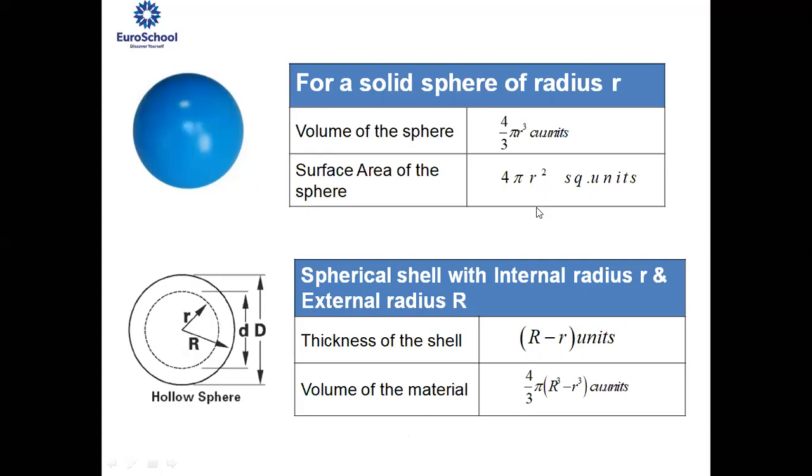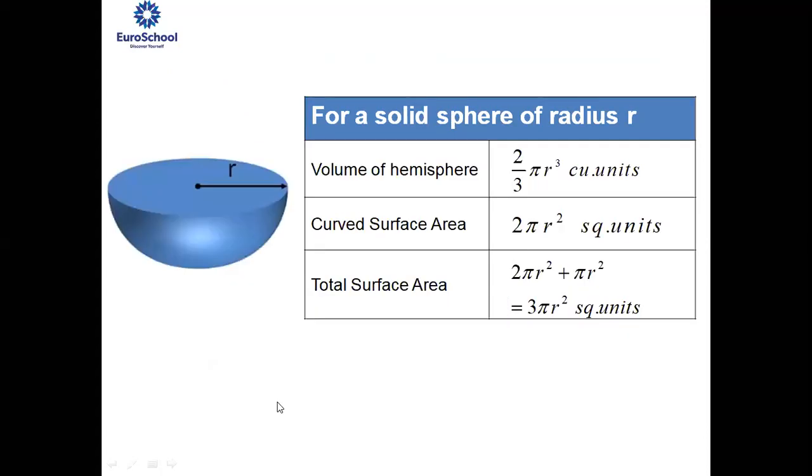Now we'll move on to hemisphere. Hope you remember the formulae. I'll say it once again. Volume of hemisphere is half of that of a sphere. For sphere, the volume is 4 upon 3 pi r cube. But for hemisphere, as it is half of the sphere, it is 2 upon 3 pi r cube cubic units. Here, in a hemisphere, you have the curved portion at the bottom and the circular area on top. So here comes the formula of curved surface area separately and total surface area separately.